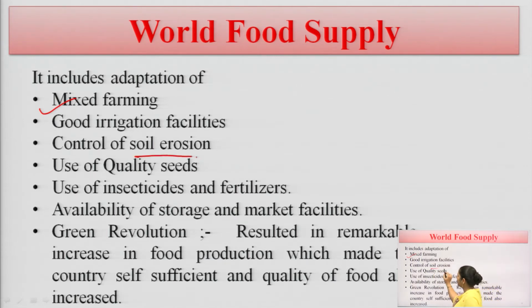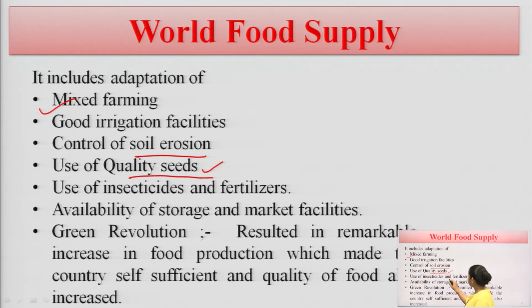Control of soil erosion is also an important parameter, because if we control soil erosion, we are protecting our land. When we protect our land, we are able to cultivate the maximum number of crops on a particular land. So, we have to focus on soil erosion also. We have to use quality seed. We should not use just any seed on that land. We have to use nutritive, quality seed so that on a small land we are able to generate the maximum number of crops. This is also an important parameter.